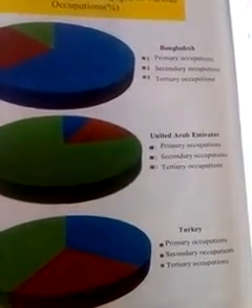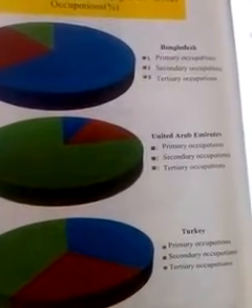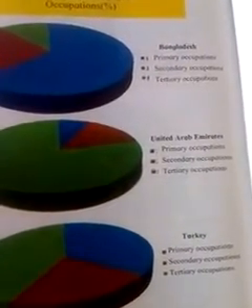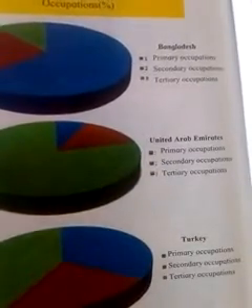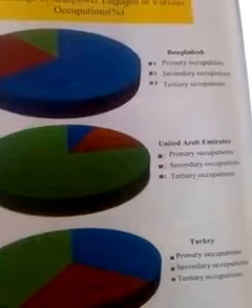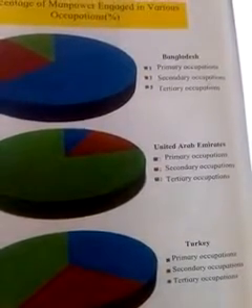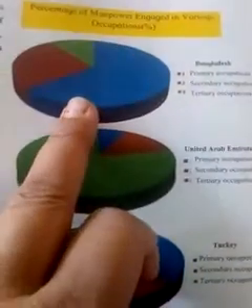In figure 10.3 here, the given pie chart shows the percentage of manpower engaged in various occupations in the country of Bangladesh. In the primary occupation the color is blue, and manpower is engaged on a large scale in this primary occupation.